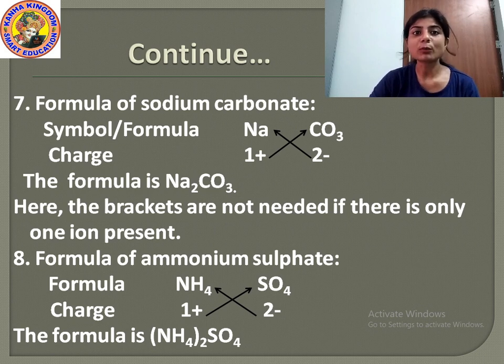Okay. Then formula of ammonium sulfate. How will you write the formula of ammonium sulfate? In the same manner, first you write the symbol or formula of ammonium and sulfate. The formula of ammonium is NH4 and sulfate is SO4. Then you write the charge of ammonium and sulfate, that is 1 plus and 2 minus. Ammonium forms cation and sulfate forms anion since it has negative charge.